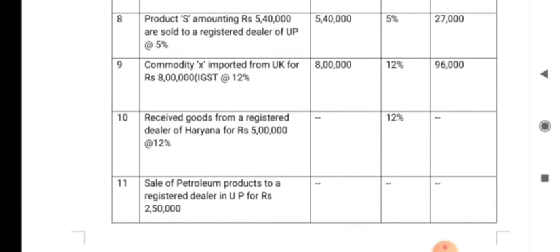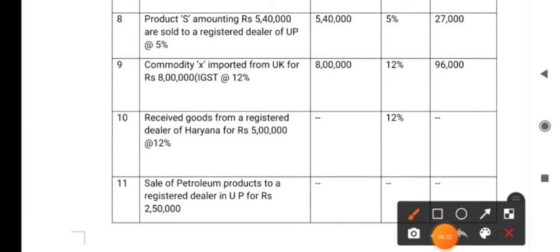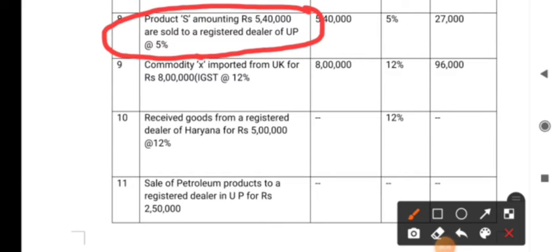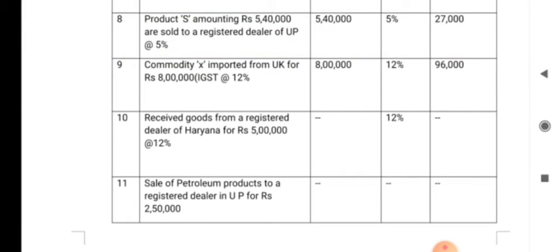Okay. The eighth one is that product S amounting to rupees 5,40,000 is sold to a registered dealer of UP. So here the goods are sold from Punjab to UP, so it is interstate, so the tax is levied.